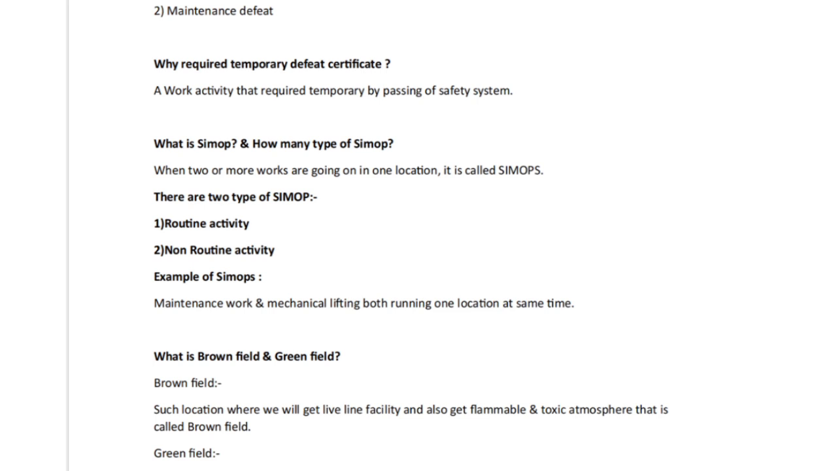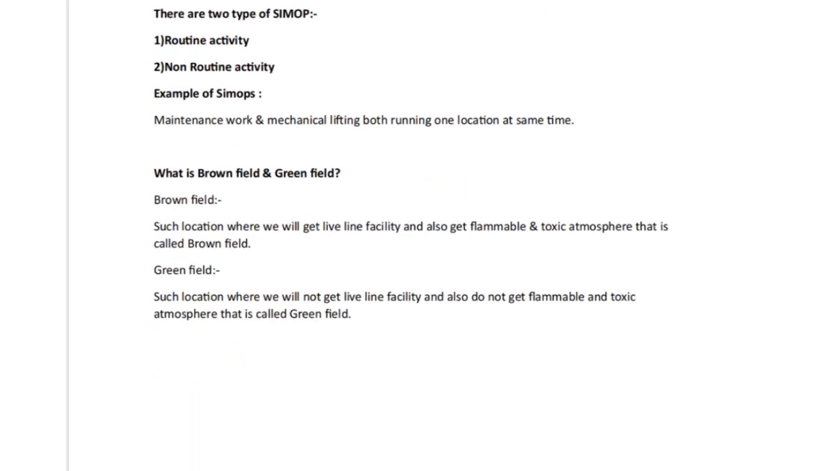What is SIMOPS and how many types of SIMOPS are there? When two or more works are going on in one location, it is called SIMOPS. There are two types of SIMOPS: routine activity and non-routine activity. Example of SIMOPS: maintenance work and mechanical lifting, both running in one location at the same time.